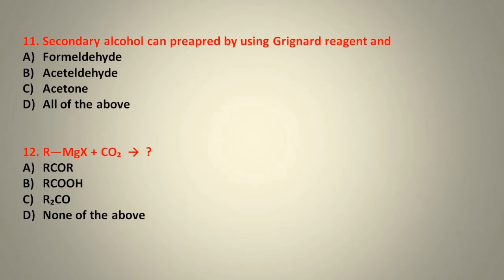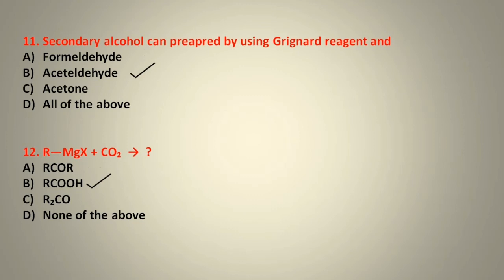Next question. Secondary alcohol can be prepared by using Grignard reagent and formaldehyde, acetaldehyde, acetone or all of the above. So our correct option will be option number B, acetaldehyde, because with formaldehyde we can prepare primary alcohol, and with acetone we can prepare tertiary alcohol, and with acetaldehyde we can prepare secondary alcohol. So our correct option will be option number B. Next question. Grignard reagent reacts with carbon dioxide to form. So our correct option will be option number B, which is acid.